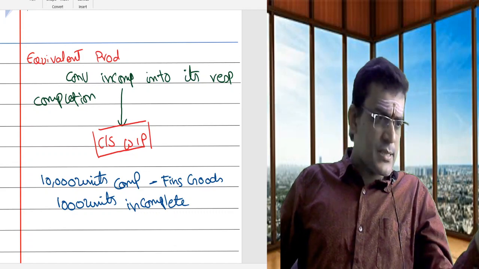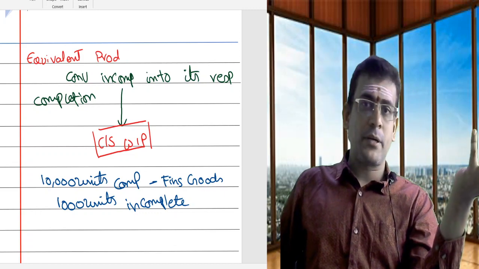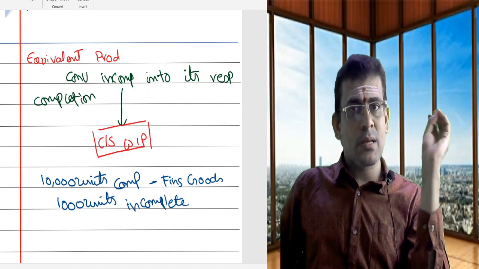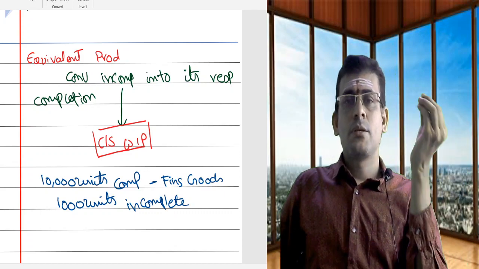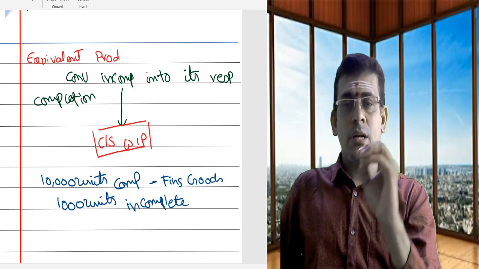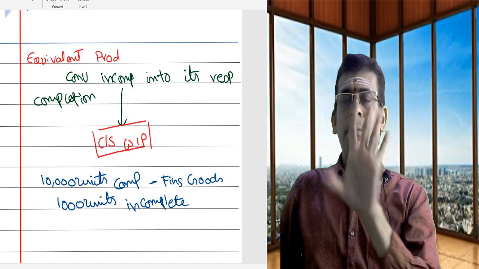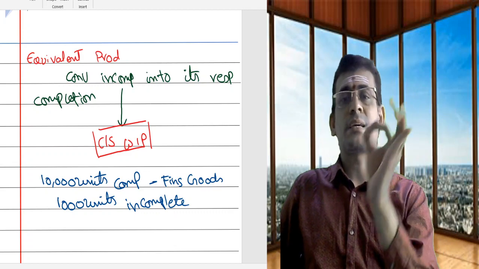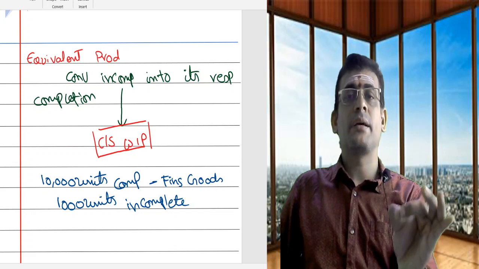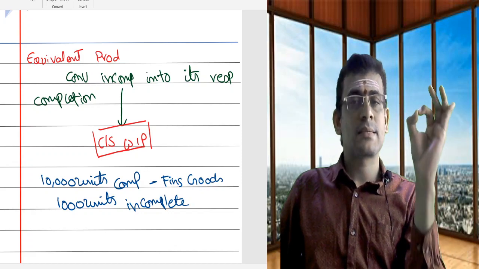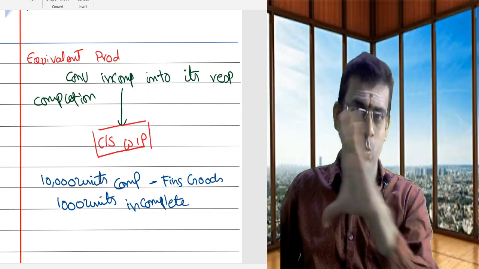My answer is yes, my answer is no. Yes, because all the 1,000 units require some work to be done. Once the work is done on all 1,000 units, only then can I say the goods are complete. Till that work is pending, I will call them incomplete.